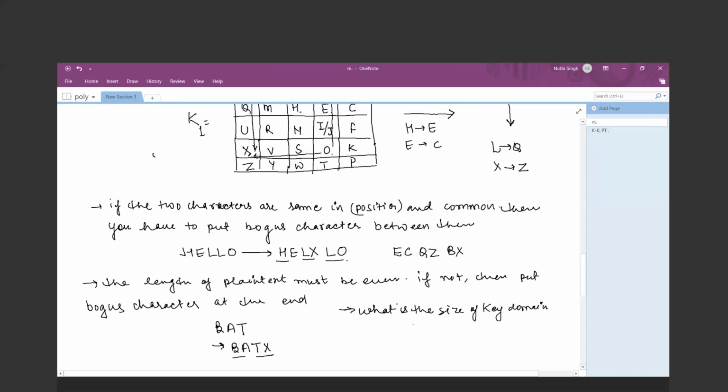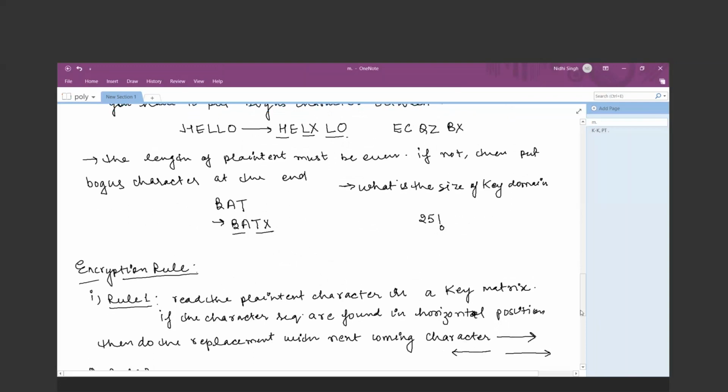In order to find the size of the key domain, Eve the attacker has to find out the different arrangements of the key in order to decrypt the perceived ciphertext, right? So there can be 25 factorial arrangements he or she has to check. So the size of the key domain is 25 factorial in that case. And this value is very large, so it is not easily vulnerable to the brute force attack. Sometimes it is vulnerable, but it is difficult, and it provides some security as compared to the AutoKey cipher and some other traditional substitution ciphers.